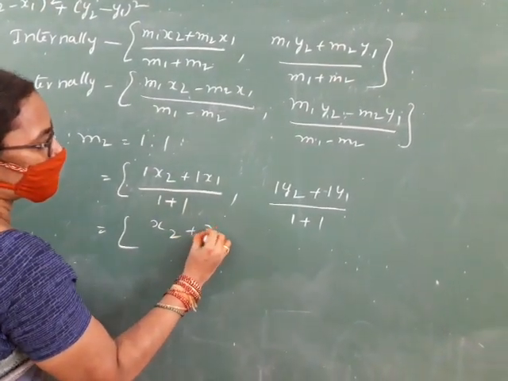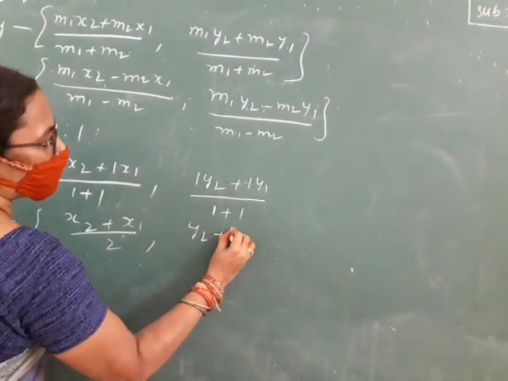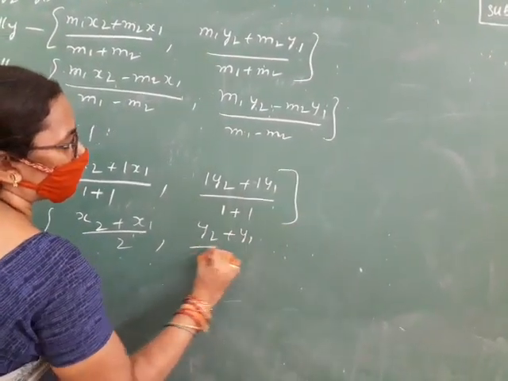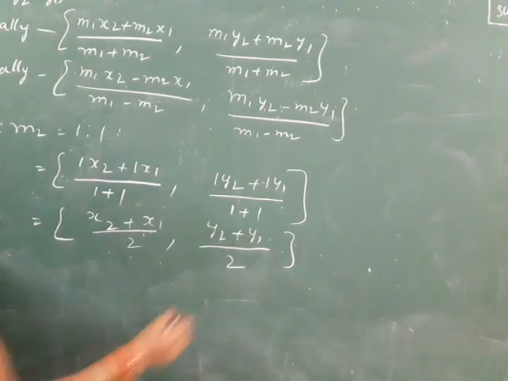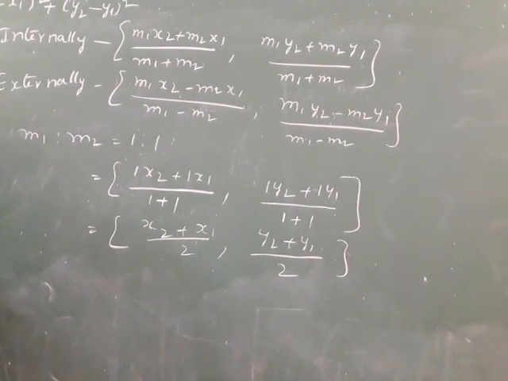So we get (x2 plus x1) by 2, and (y2 plus y1) by 2. This is none other than the midpoint of the given line segment.